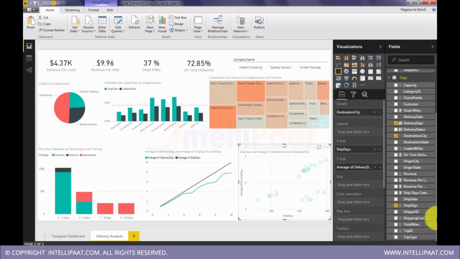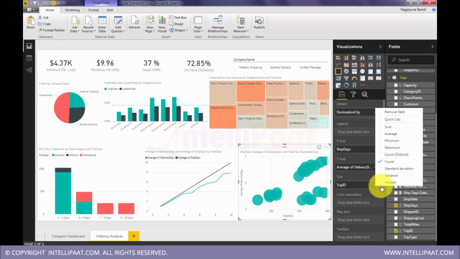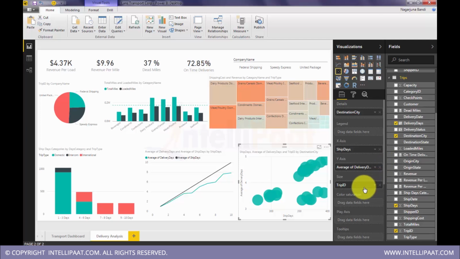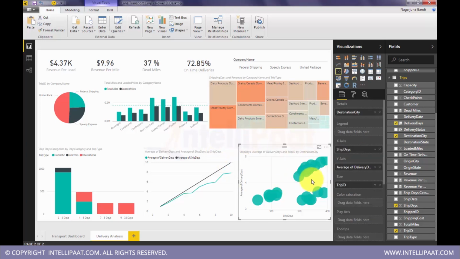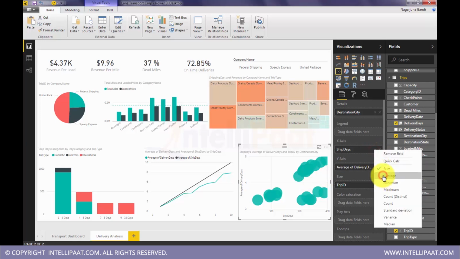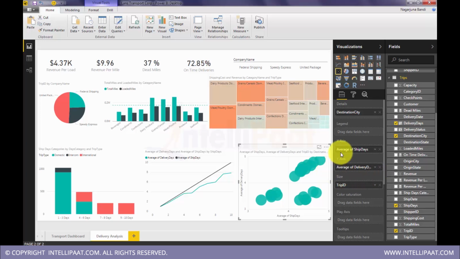And the volume on size, not size, go for color saturation. Actually this should also be count of. So right now we can't control the size of these bubbles. Here we should be having it as average. Okay, so there you go.